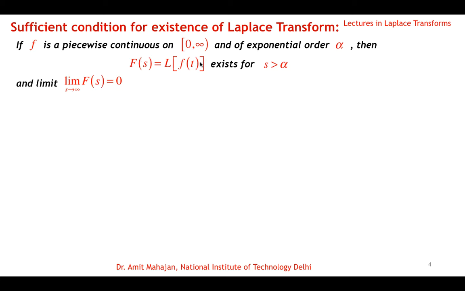We'll prove this result, that if f is piecewise continuous and of exponential order, then the Laplace transform will exist.